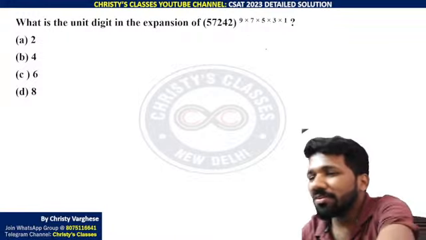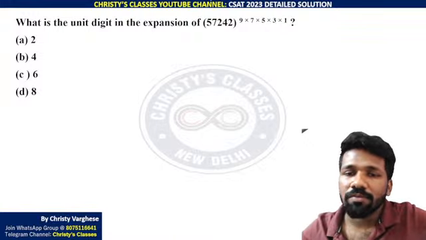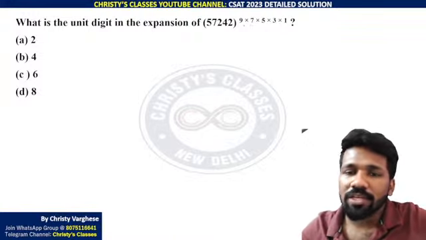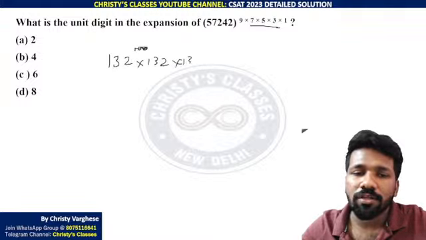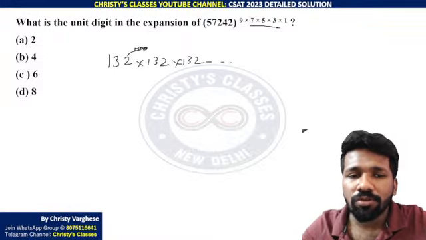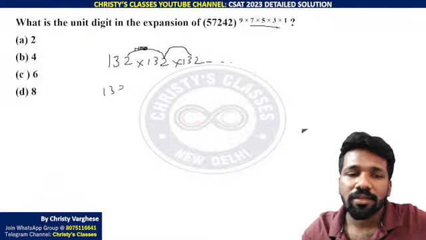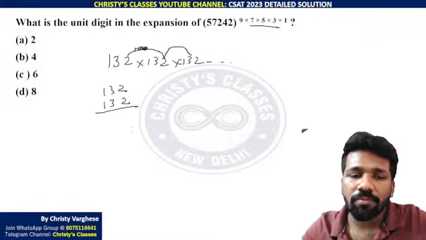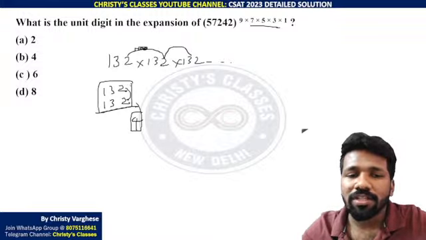That is not something to be learned by heart; you can observe it in simple numbers also. For example, 132 raised to a power means repeatedly multiplying. 132 raised to 100 means 132 into 132 into 132, 100 times. There, to find the last digit, you only have to multiply 2 into 2 into 2. The remaining digits will not matter, because when you multiply 132 into 132, 2 into 2 is 4. That will be the last digit of this product, for sure.